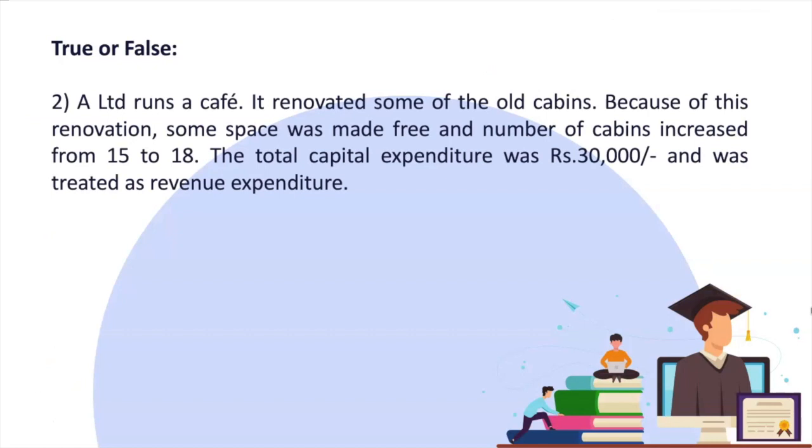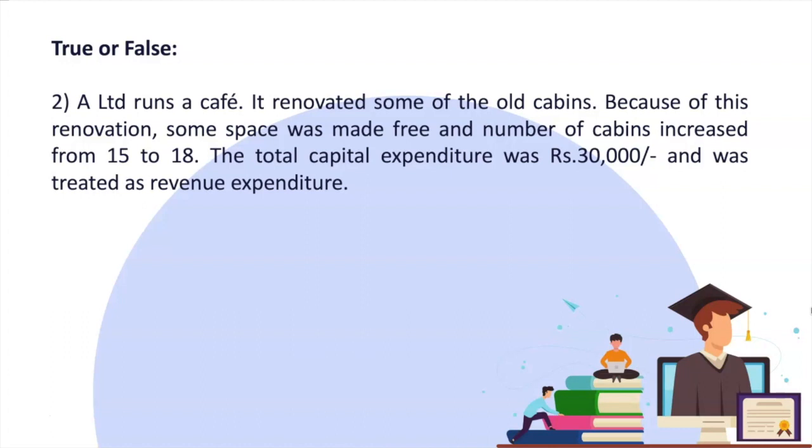Question 2. A Limited runs a cafe. It renovated some of the old cabins. Because of this renovation, some space was made free and number of cabins increased from 15 to 18. The total capital expenditure was 30,000 and was treated as revenue expenditure. So they have renovated, there's an increase in space, cabins increased from 15 to 18, and they've treated this as revenue expenditure. But what happened here?